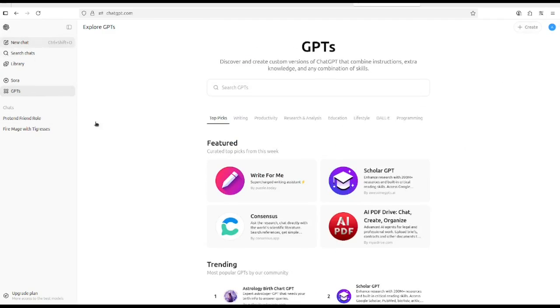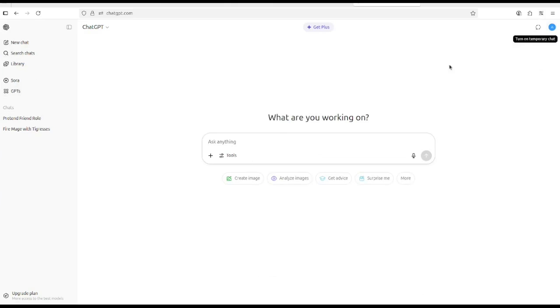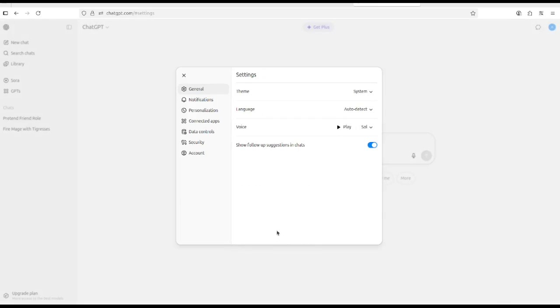And finally, for this episode, what I want to show you. Go to new chats, or you don't have to go to new chats for this, just click on this profile icon. In here you could upgrade your plan, you could customize ChatGPT, and this is important, settings. Let me show you what we have in settings. This is some basic settings. So you could choose the theme, you could change the language of ChatGPT, you could change its voice, or you can turn suggestions on or off.